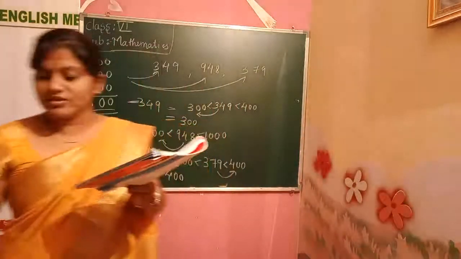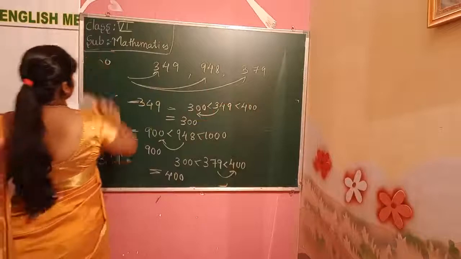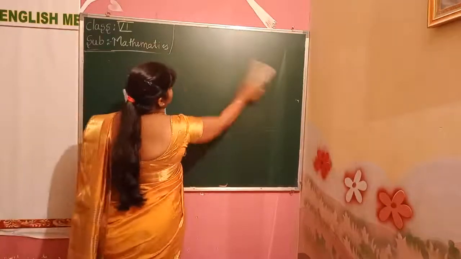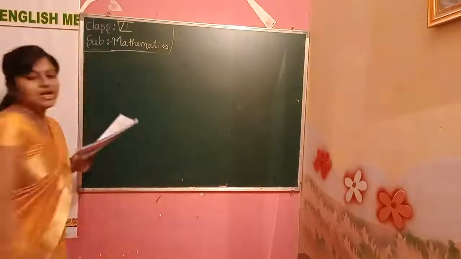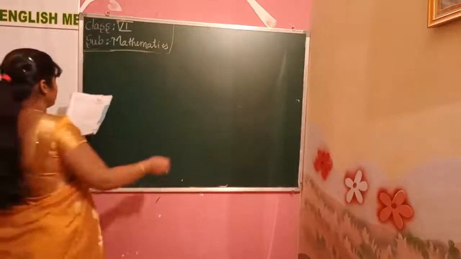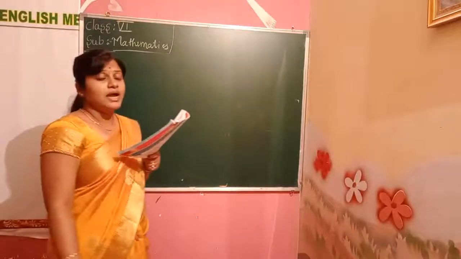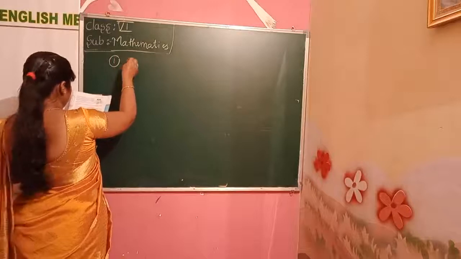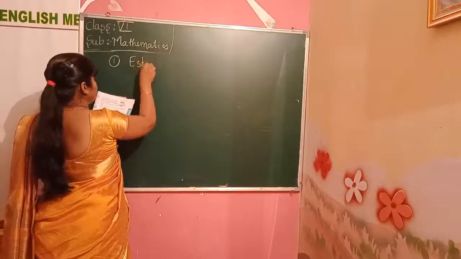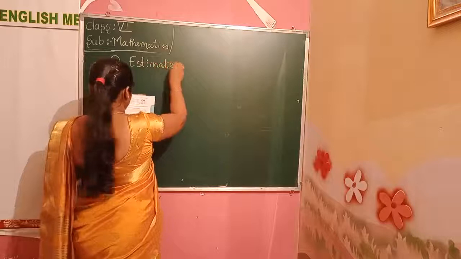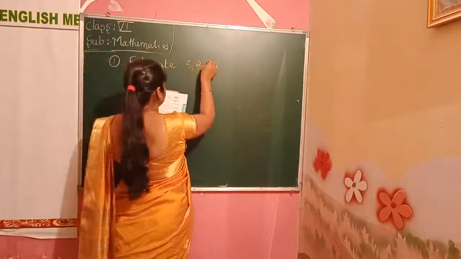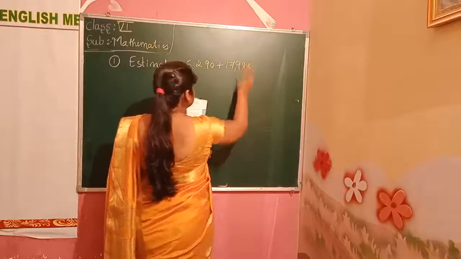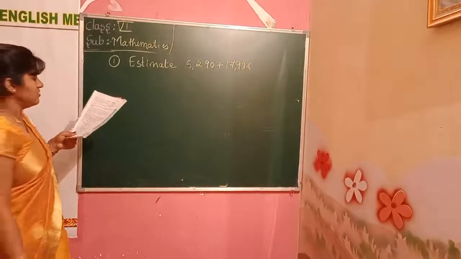We'll do some more sums on this. Okay? In your textbook they solved. We'll solve it one by one and go for the exercise. First, in that we can add and also subtract. The first problem: estimate 5290 plus 17,986. These are the two numbers we have to estimate.